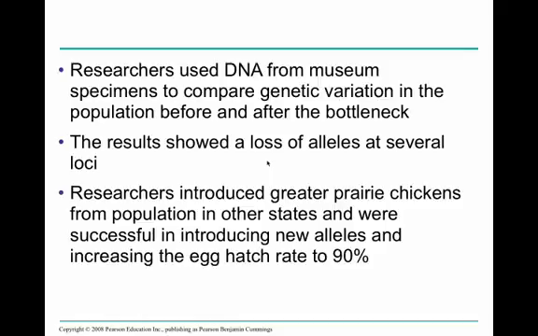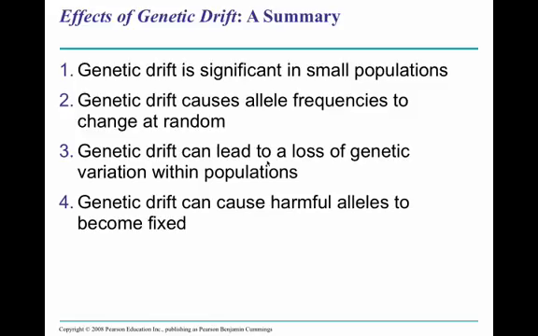The good thing is that sometimes we can help clean up the mess, and researchers introduced birds from other populations, introducing new alleles and bringing that egg hatch rate up to 90%, so up to a much more normal value. So, a quick summary of genetic drift. Genetic drift is significant in small populations, so random events have more of an impact on a small population than a large one. Again, think of that lab we did.